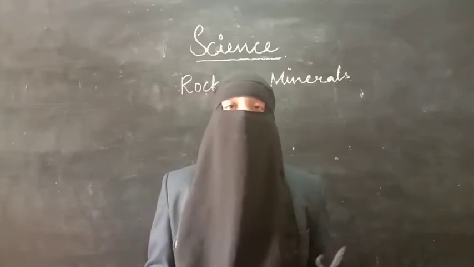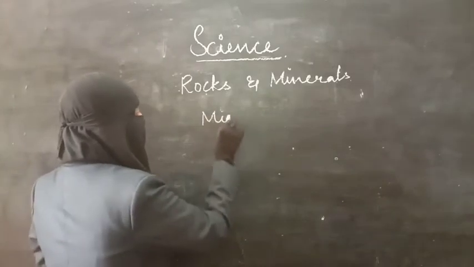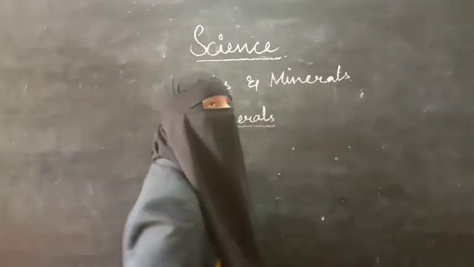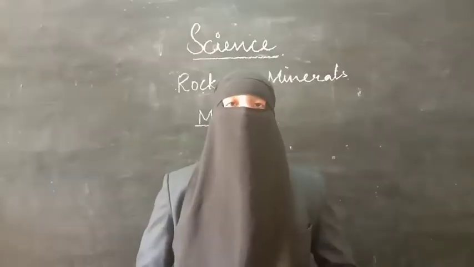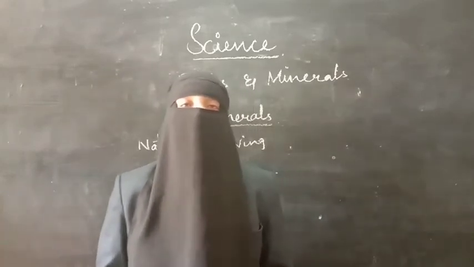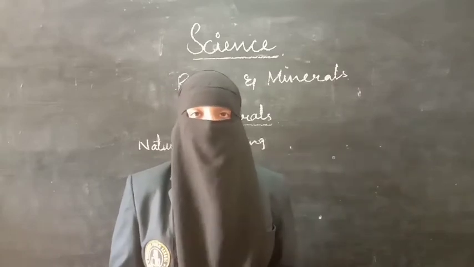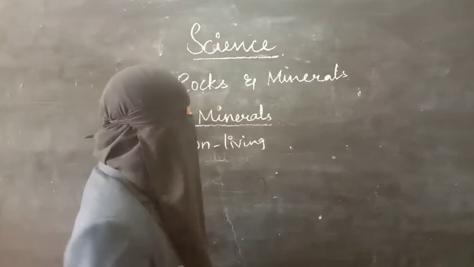What are rocks made of? Rocks are made up of minerals. Based on the mineral content, we can decide what kind of rock it is. As I said, rocks are made up of minerals, and the quality and quantity of the rock depends on the minerals present in it. Based on the different types of minerals deposited in it, rocks are divided into 3 types.